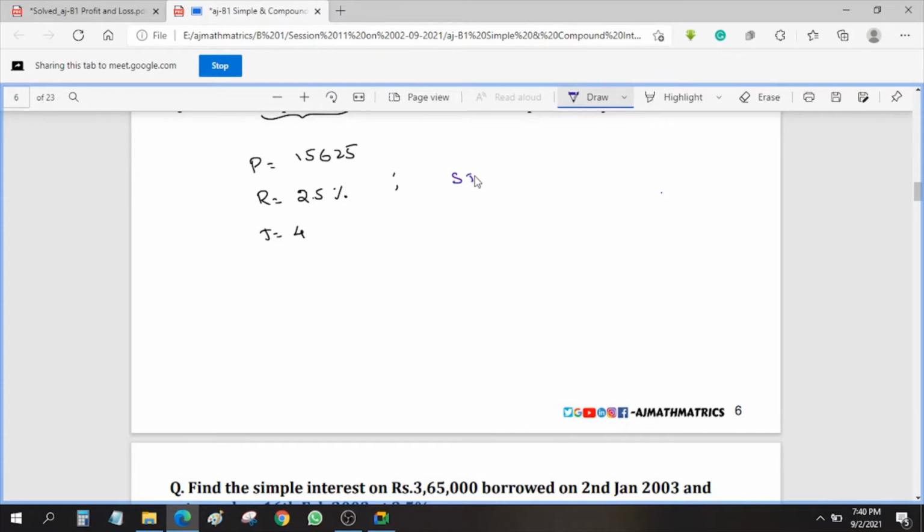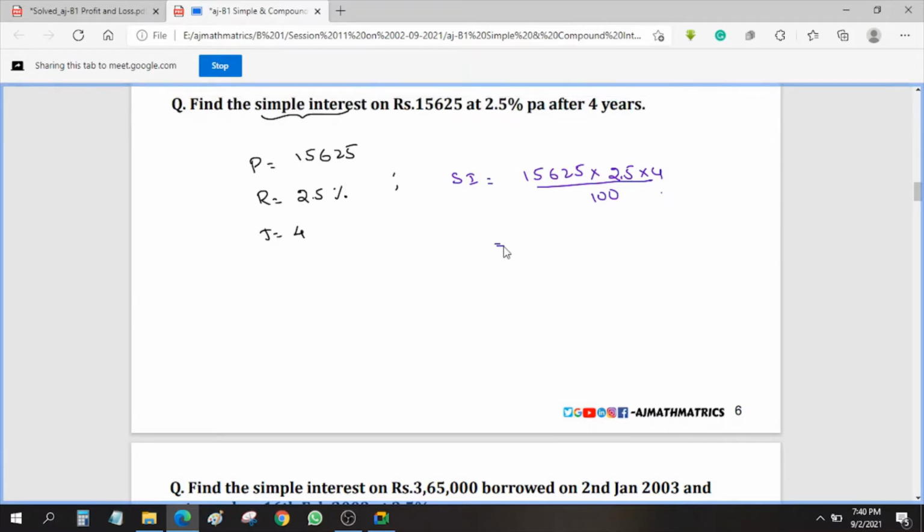So simple interest is equal to PTR by 100, which is 15,625 into 2.5 into 4 by 100. But in the examination, what we'll do is simply multiply 2.5 with 15,625 and then multiply with 4. Don't do all that.